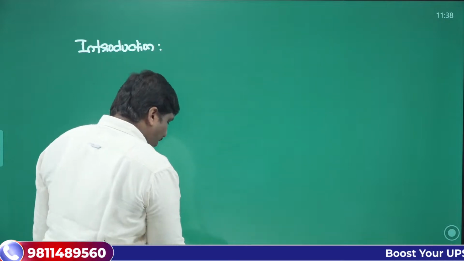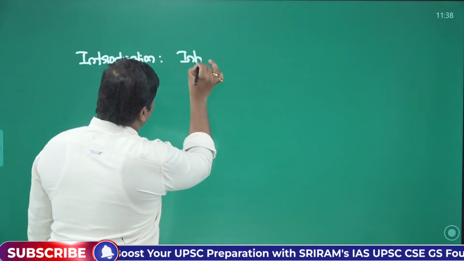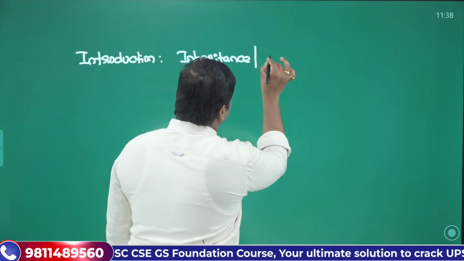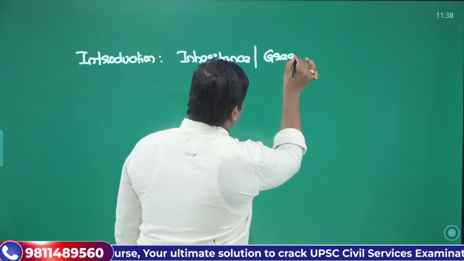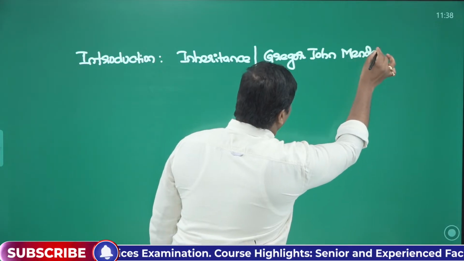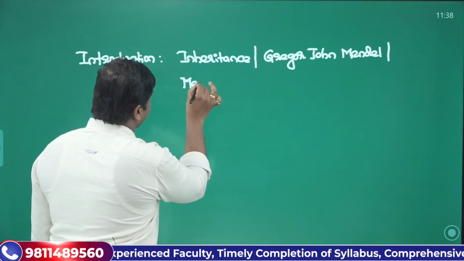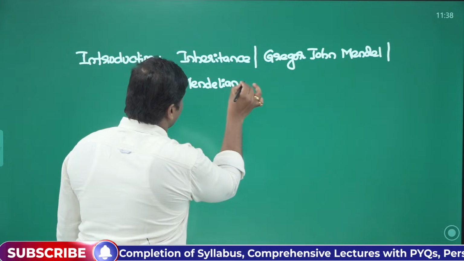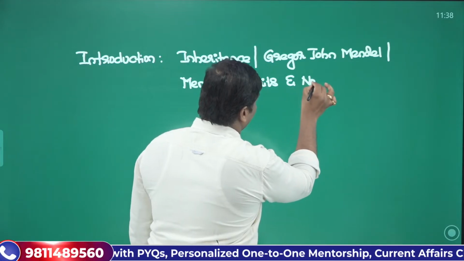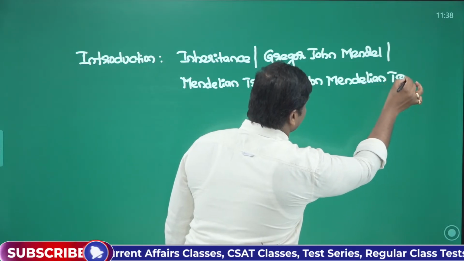In the introduction, what you can do best is to mention inheritance, mention Gregor John Mendel, and then systematically introduce what Mendelian traits and non-Mendelian traits are. This is how you can introduce the answer.